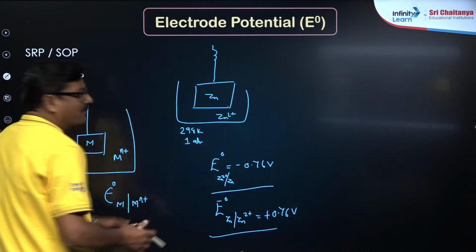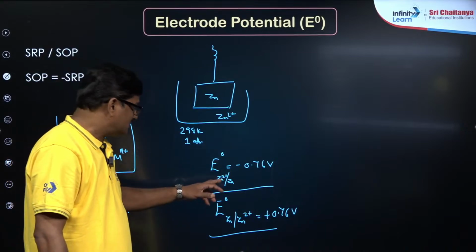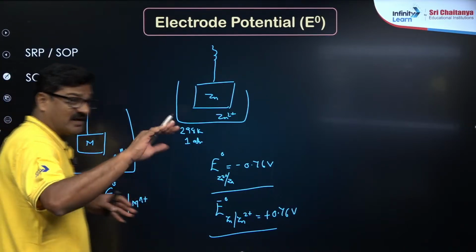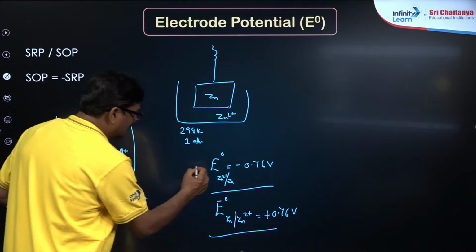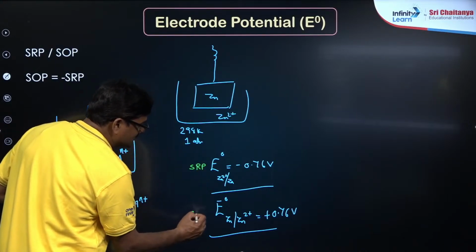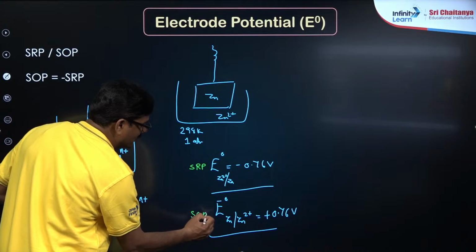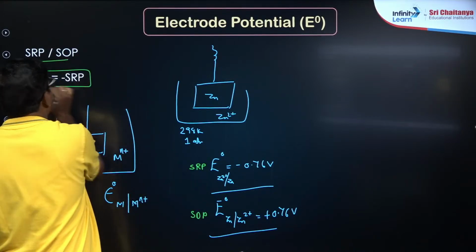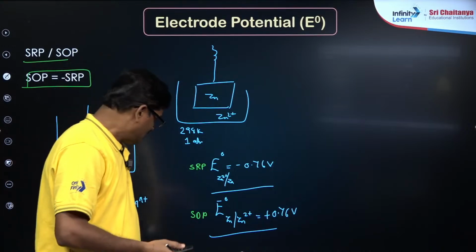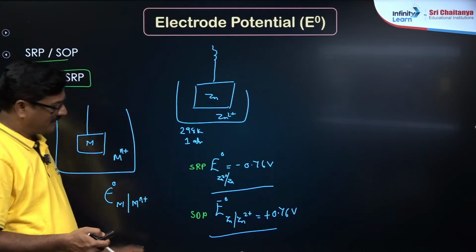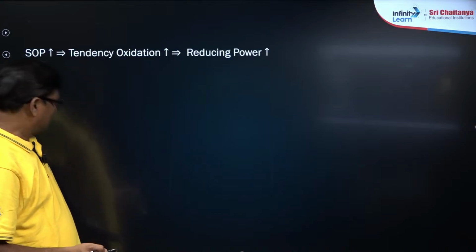So the magnitude of this is a reduction potential. This reduction process के लिए reduction potential मान लो, and this is the standard reduction potential, and this is the standard oxidation potential. So both values are the same, but the sign is going to be different. Understand? The sign is going to be different, and that's what I want to say.